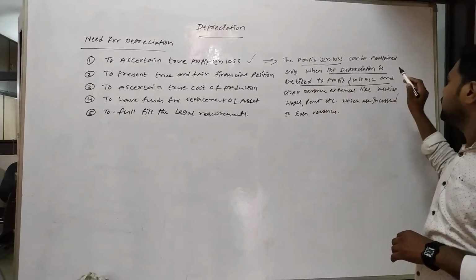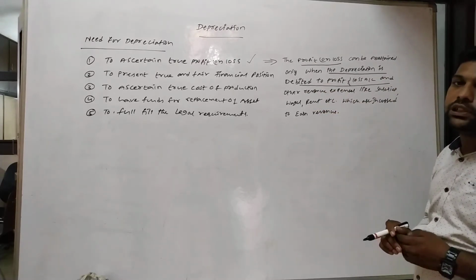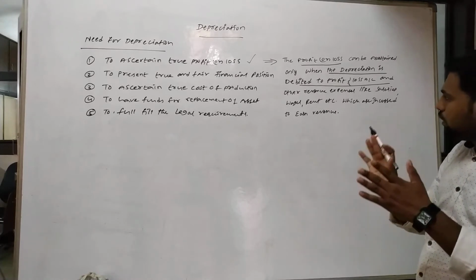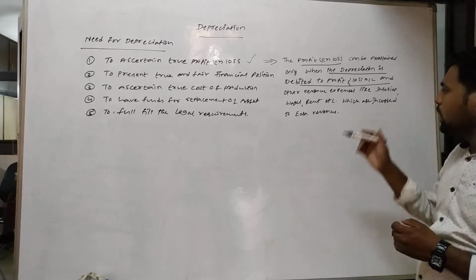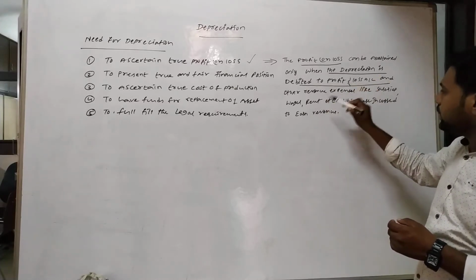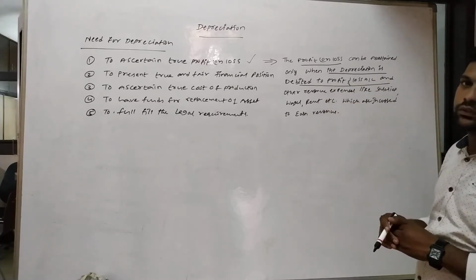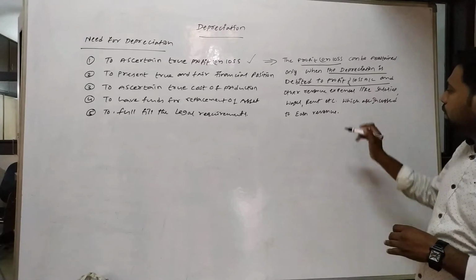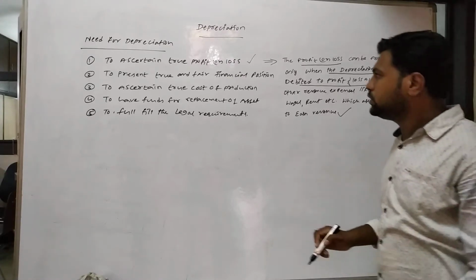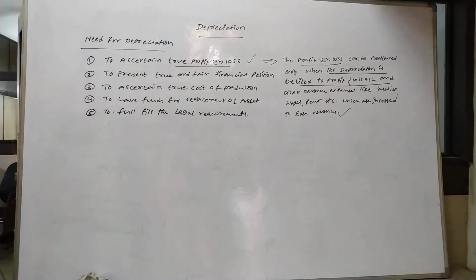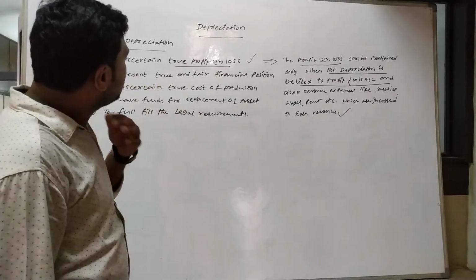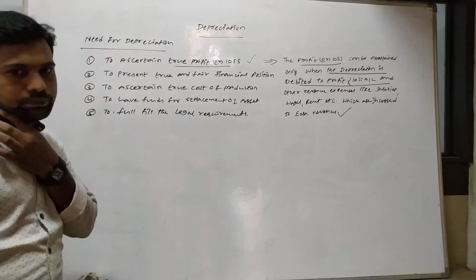debited to the profit and loss account. Depreciation debited to the profit and loss account is treated like other revenue expenses like salaries, wages, rent, etc., which are incurred to earn the revenue income. This is the true profit or loss. Now second one, to present true and fair financial position.